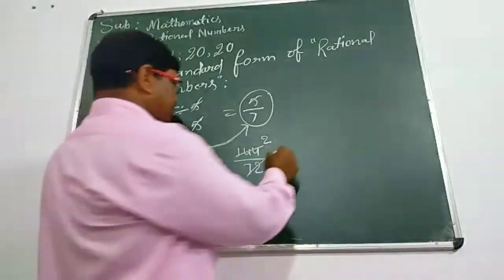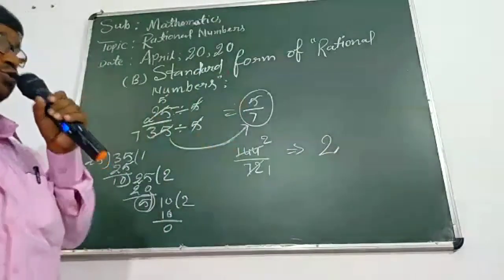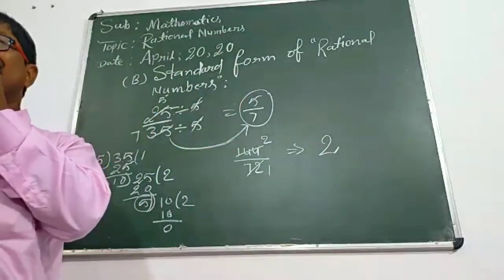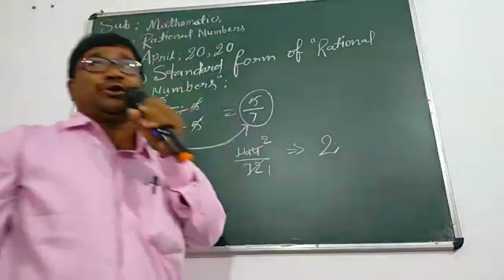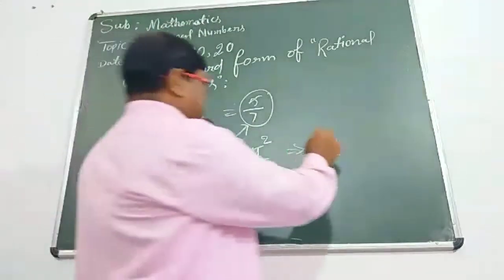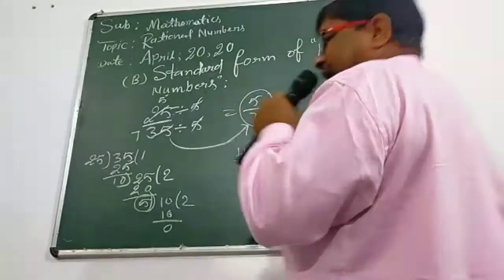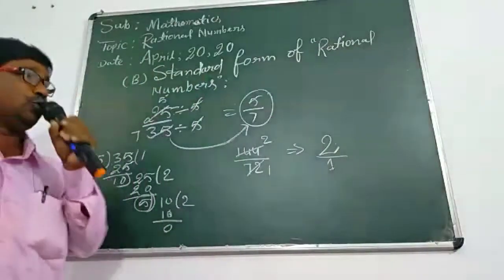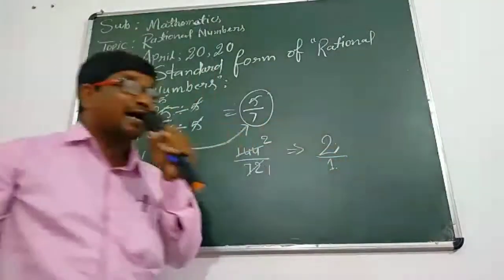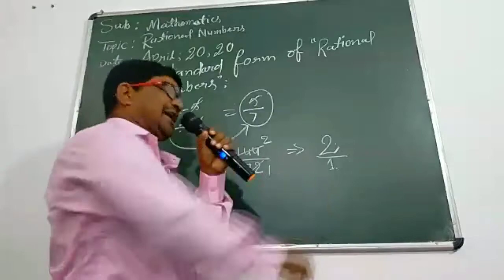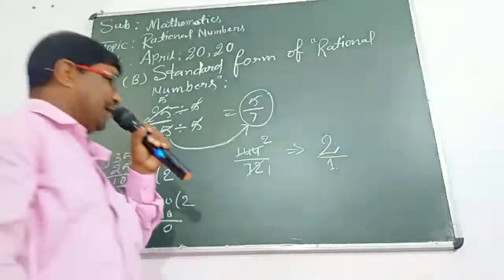And we can write here 2 only. You are thinking about 2 upon 1. 1 is left out always. So here 2 is also a rational number, because 2 is the numerator and the left out denominator is 1, as you know. Here 2 and 1 both are integers and 1 is greater than 0. So 2 is also a rational number.